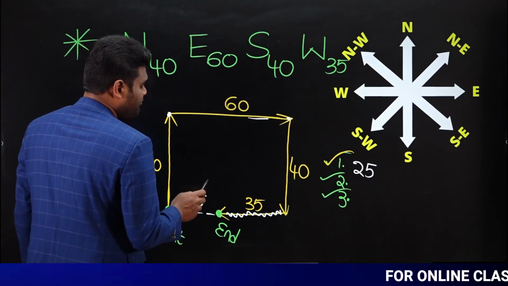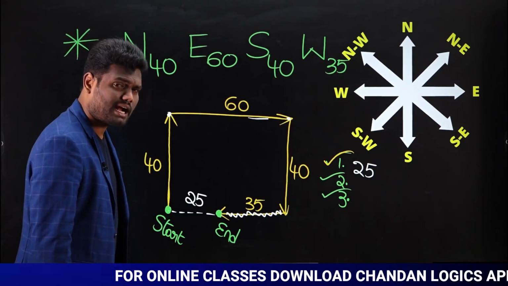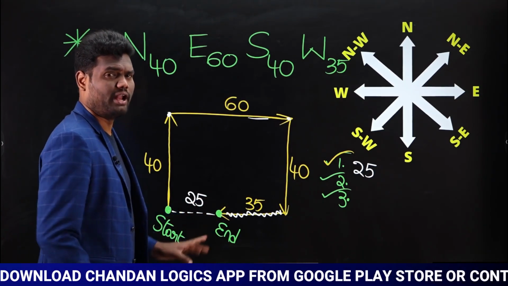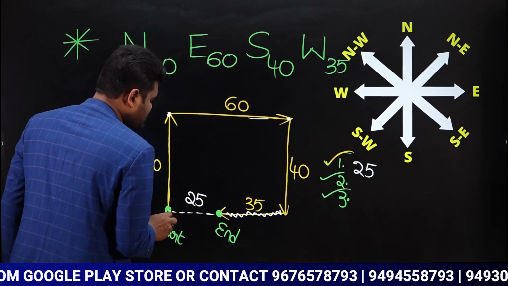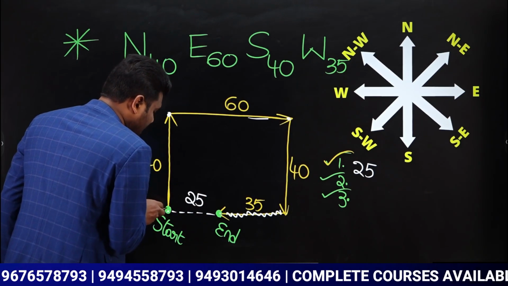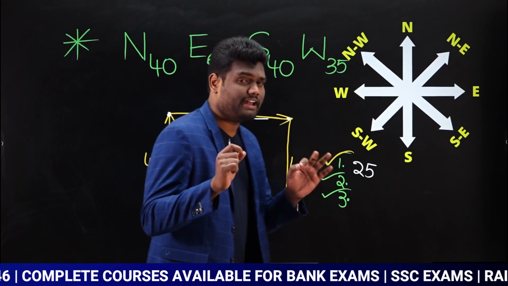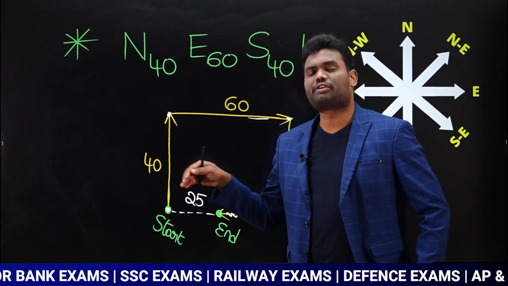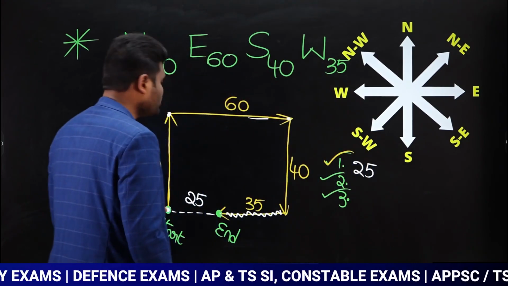Our next question is, in which direction is he now from starting point? In which direction is he now from starting point means, which direction is the ending point from the starting point. This is the actual meaning of the question. Now this is the ending point and this is the starting point. My question is, in which direction is the ending point from the starting point? From starting point means you need to look from the starting point. Is it clear? Very important. Whenever I say from starting point, you need to look from the starting point. So the starting point is going to be our reference.